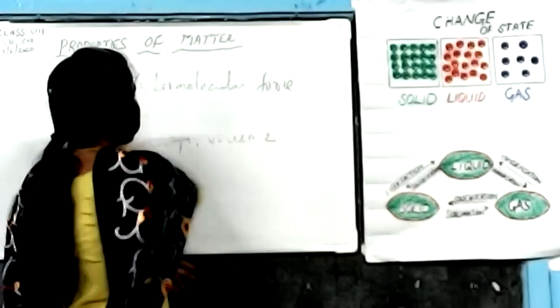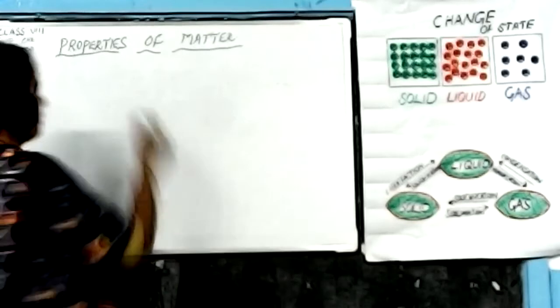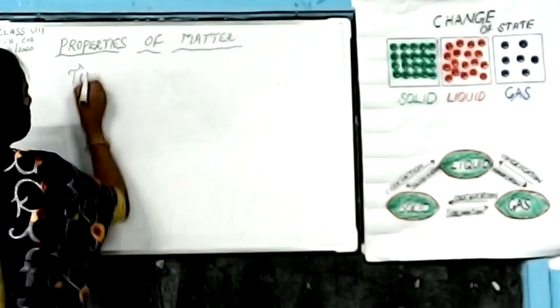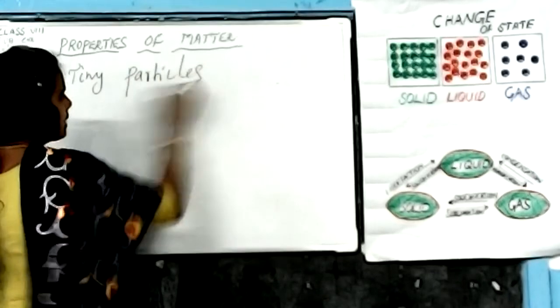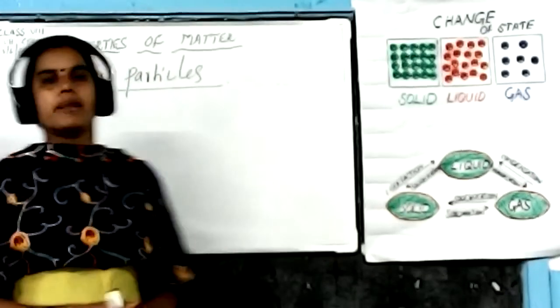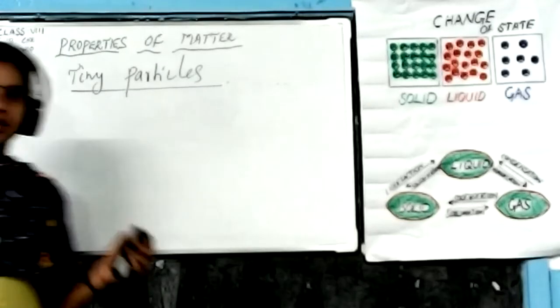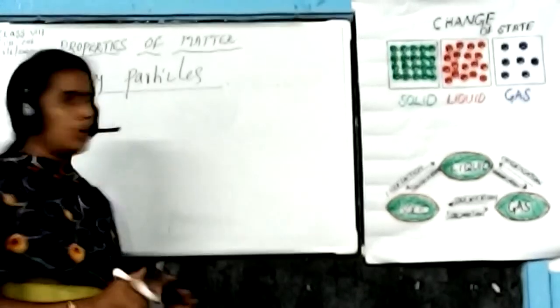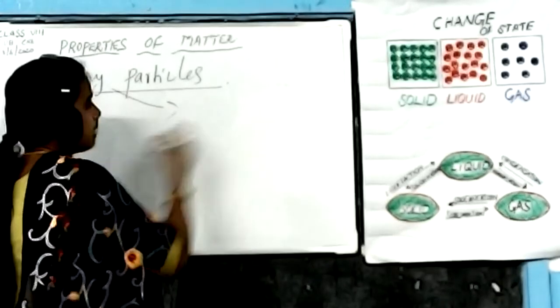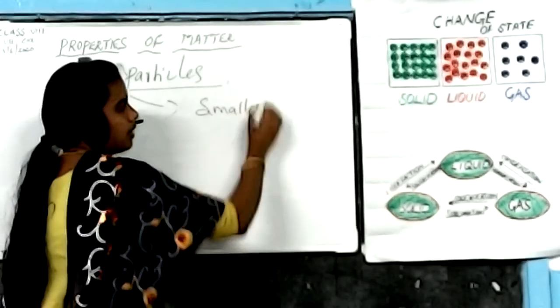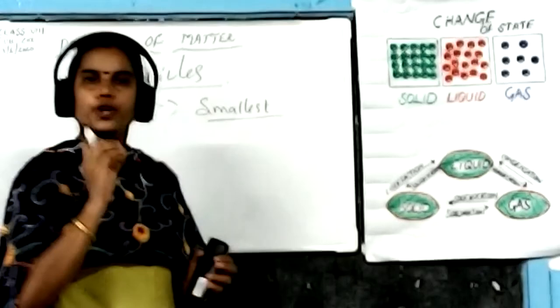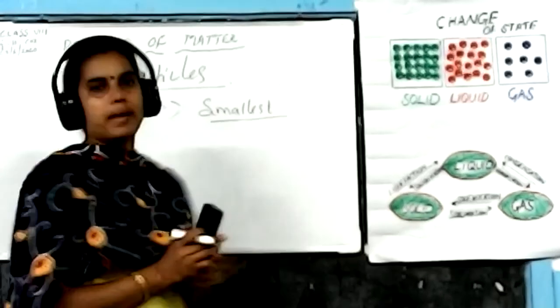Next, we are going to see a topic: tiny particles. Did you hear that word? Tiny? Tiny particles in matter. What is meant by tiny? Tiny means the smallest particle, that is, extremely minute particles present in that matter.